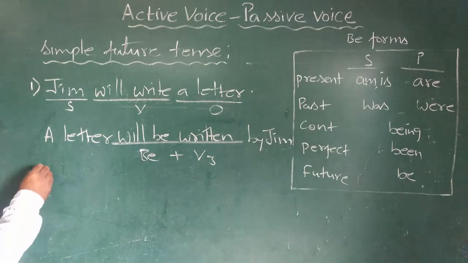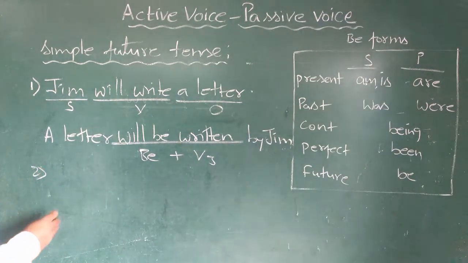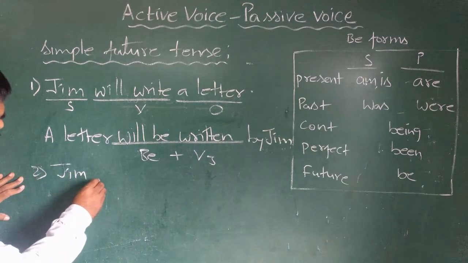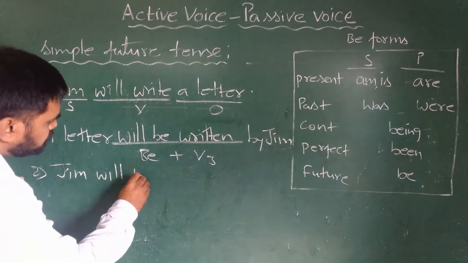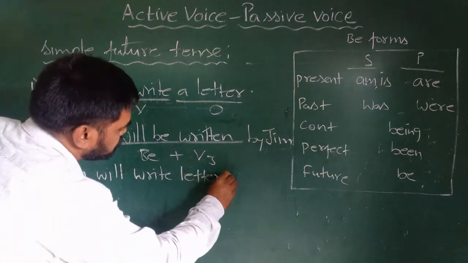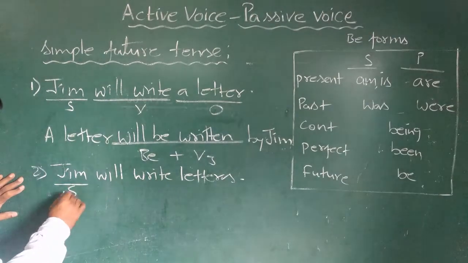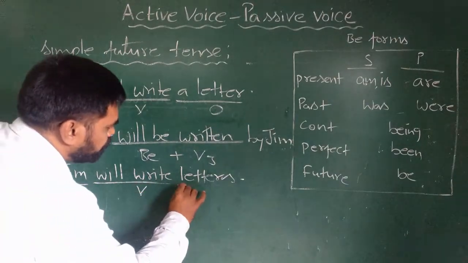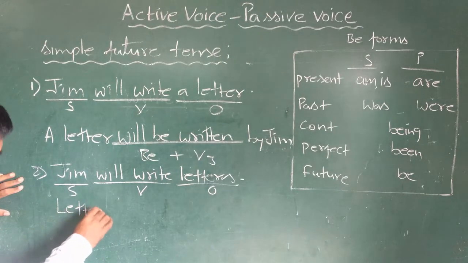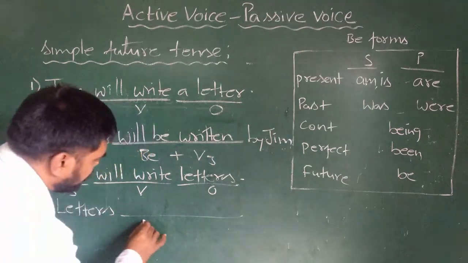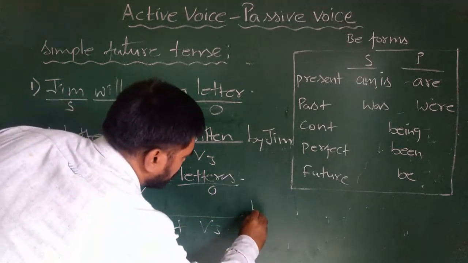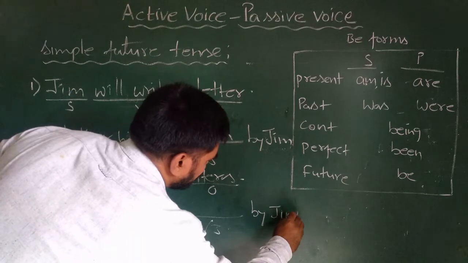The same sentence will change the object, and let us see, does there come any change? Jim will write letters. So here Jim is subject, will write is verb, and letters is object. So letters, again blank, we'll fill it with be form and V3 by Jim.